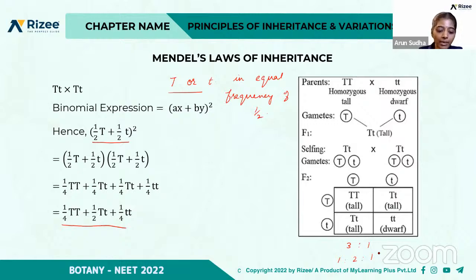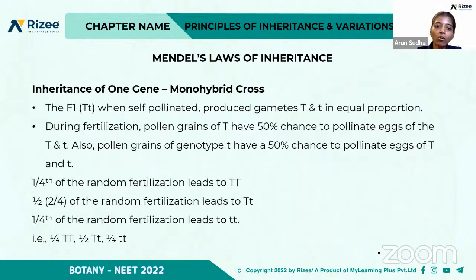But this mathematical expression cannot actually say whether the tall parent is homozygous tall or heterozygous tall. That is, it may be either TT or Tt. By mathematical calculation, we cannot predict whether it is homozygous or heterozygous tall, right?